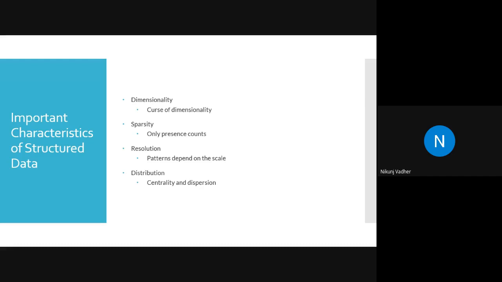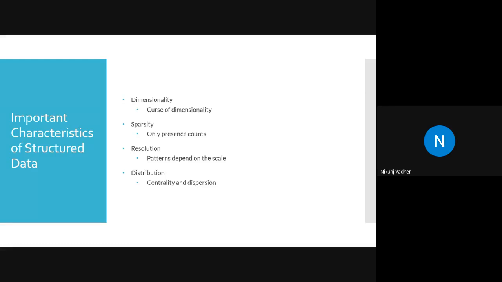Distribution: how your data is distributed. One of the best examples is in today's morning lab session and yesterday's lab session: if we increase the number of neighbors, then gradually accuracy will increase, but after some point it will decrease. You cannot predict it, because you don't know how the data is distributed in the mathematical feature space.